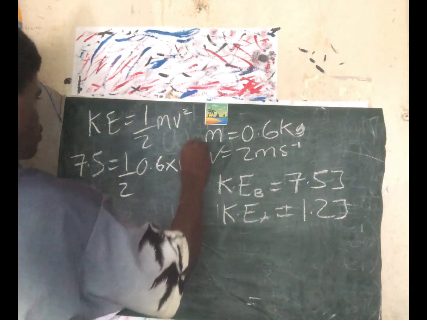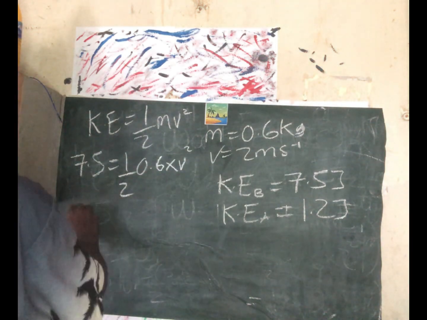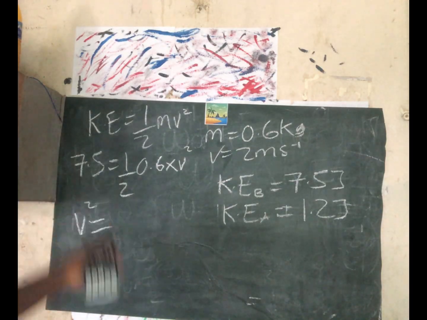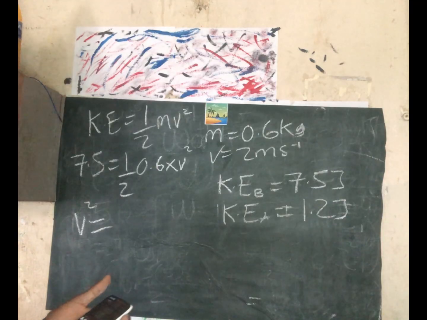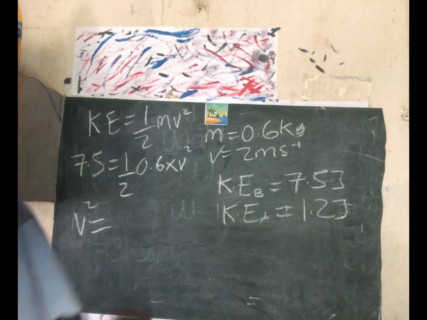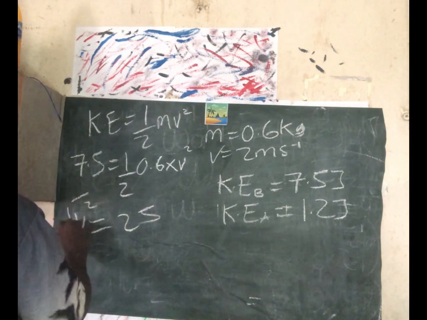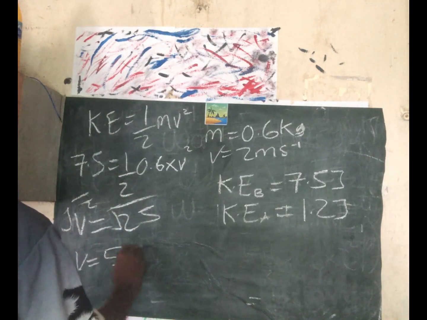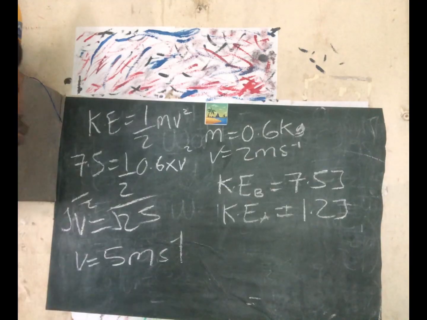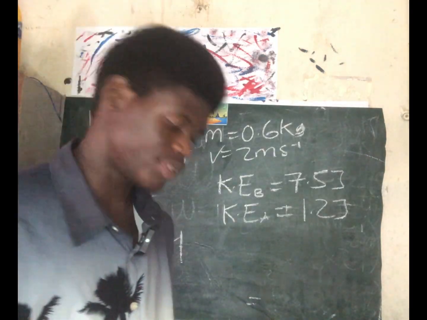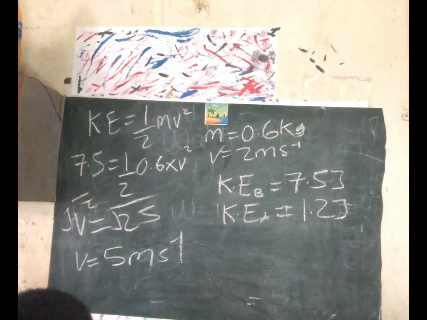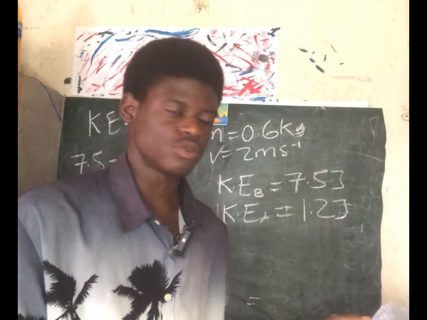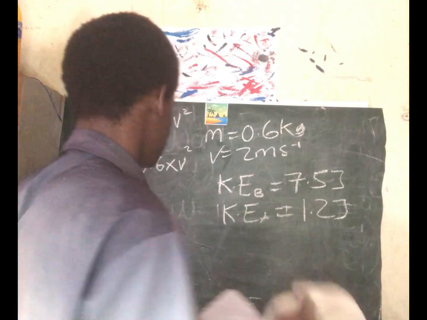So they're asking us to find velocity. 7.5 equals half times 0.6 times v squared. So v squared is 7.5 times 2, which is 15, and 15 divided by 0.6 is 25. Taking the square root of both sides, the square root of 25 is 5. So that's 5 meters per second, the answer to question B. Now question C says, what is the total work done on the particle as it moves from A to B?